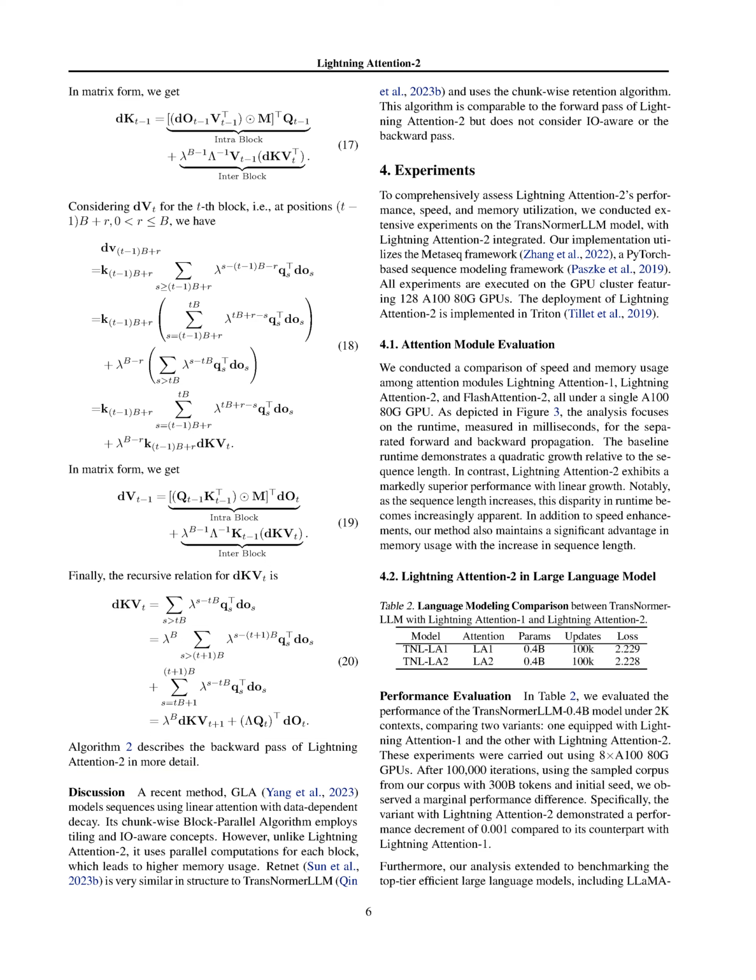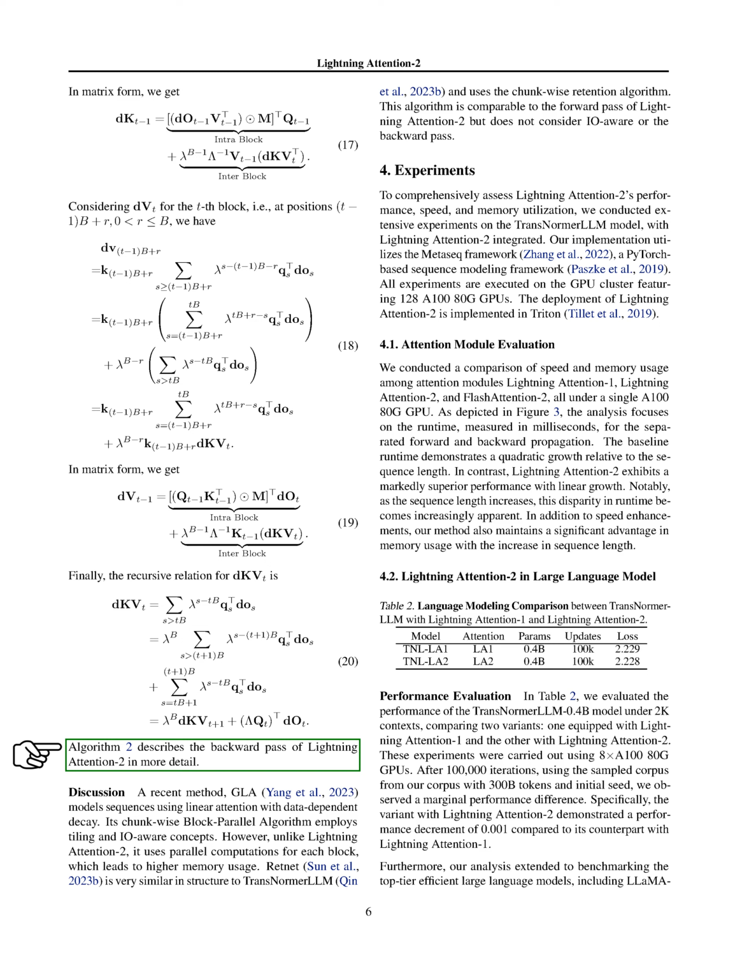Section summary. In the backward pass, we compute the gradients for the query, key, and value vectors by recursively applying equations 11, 12, 20. These equations involve matrix operations and recursive relations to calculate the gradients for each block in the sequence. The algorithm provides a detailed description of the backward pass for Lightning Attention-2.